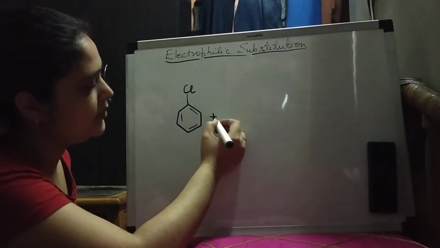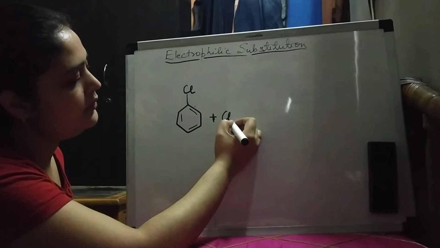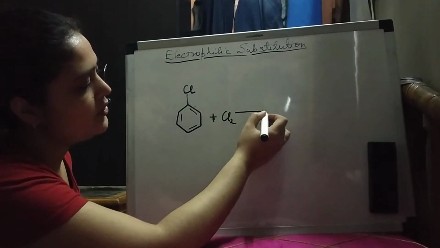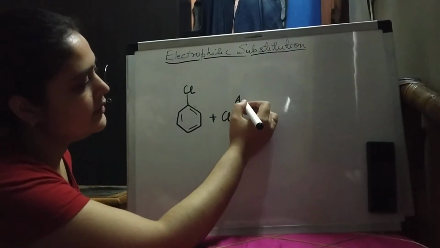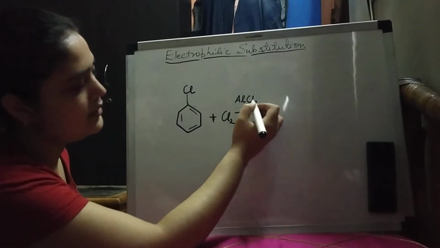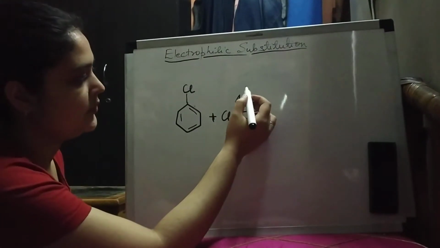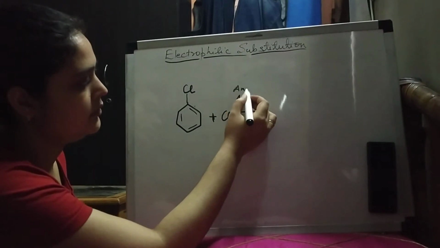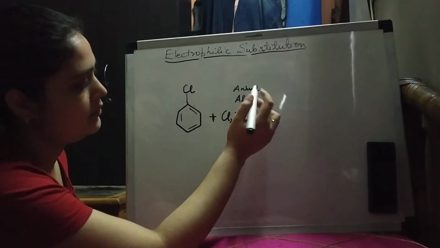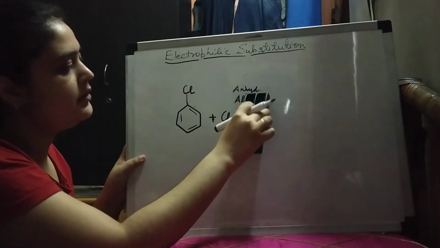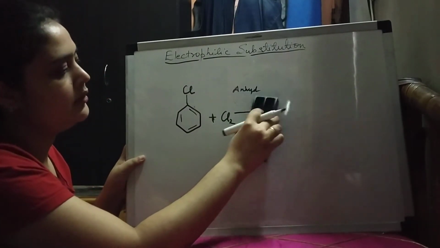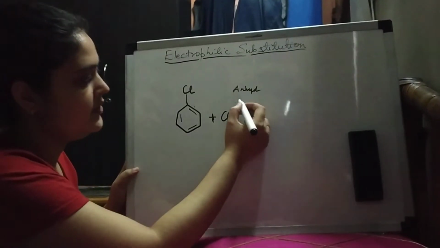For example, you are adding chlorine in the presence of anhydrous AlCl3, or anhydrous FeCl3.